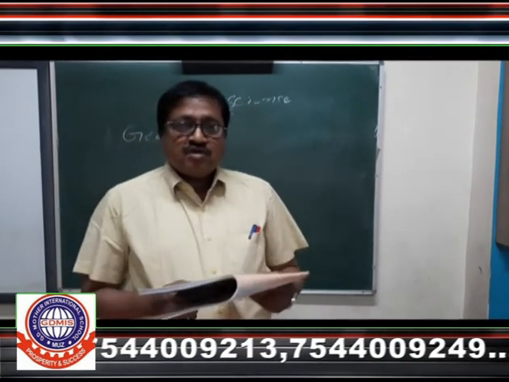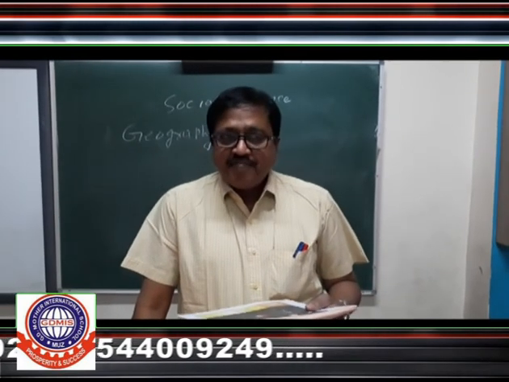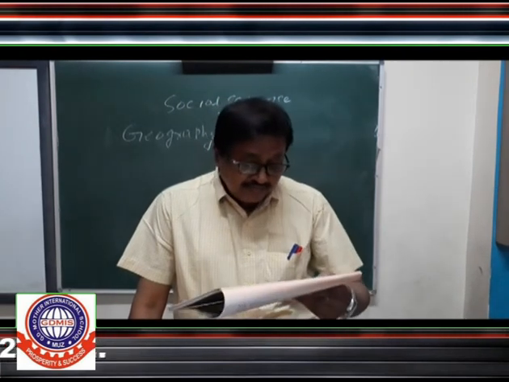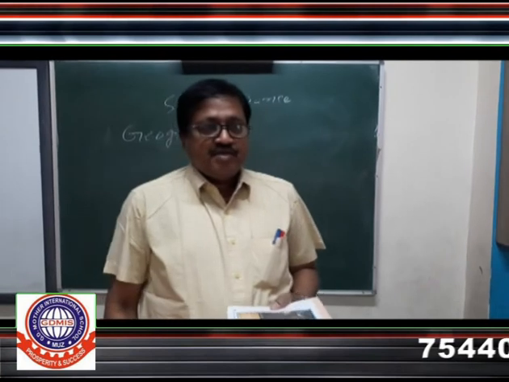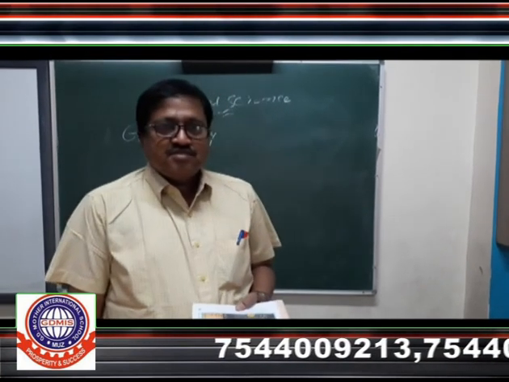You have to draw this diagram on the left side of your copy. The diagram is given on page number 3 in your book. Thank you very much.